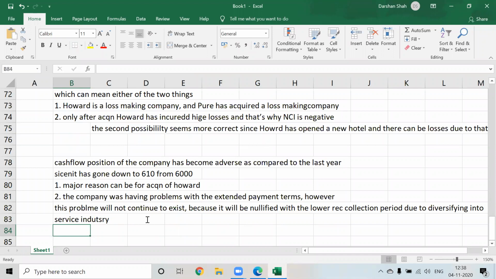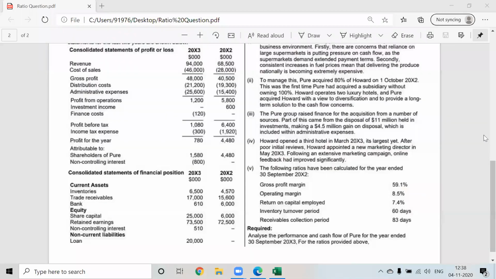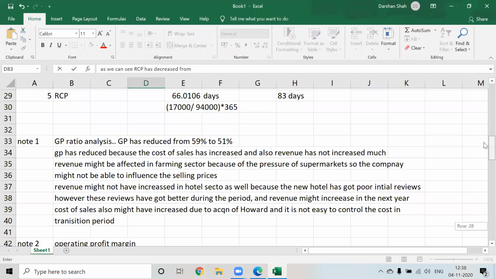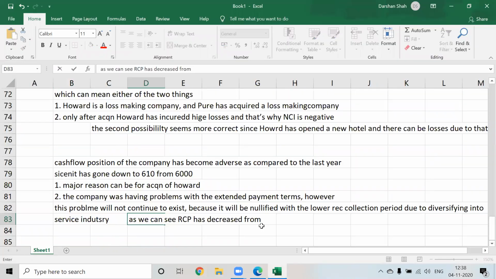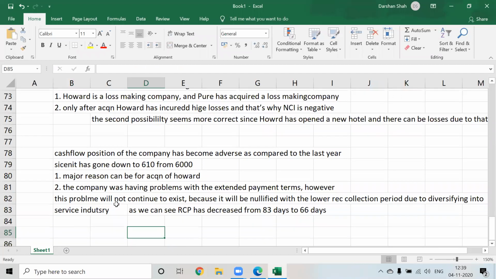As we can see, the receivable collection period has decreased from 83 days to 66 days. So we have spoken about the receivable collection period as well while talking about the cash flow.